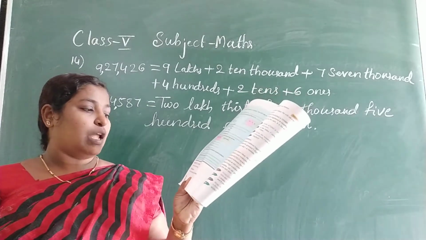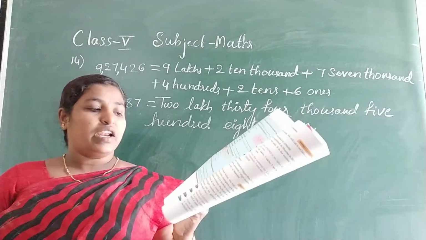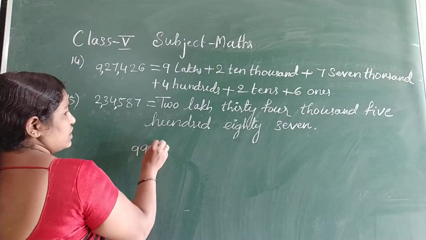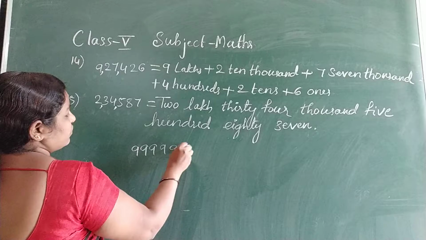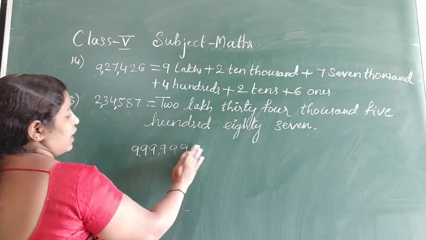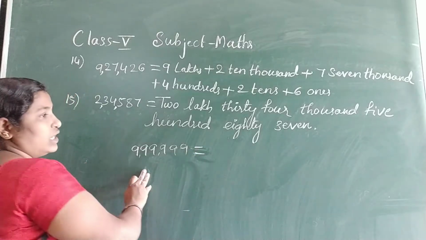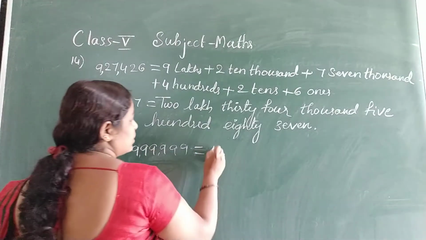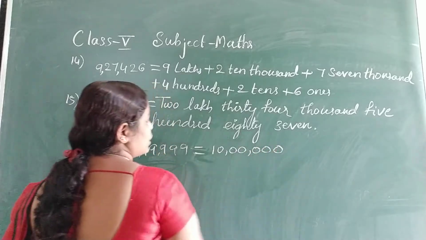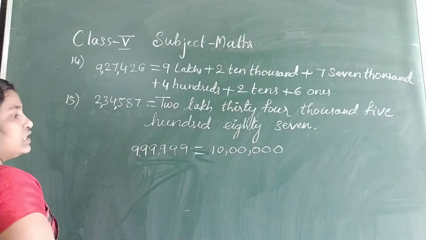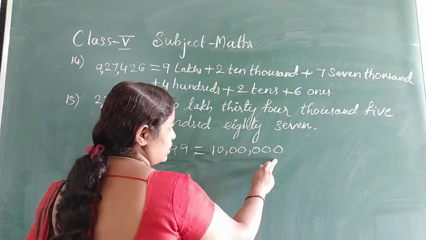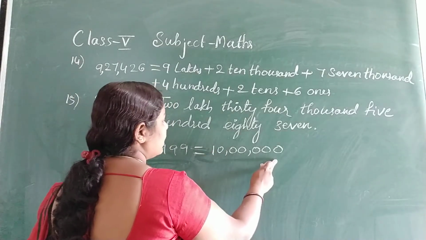See 7-digit numbers. We know that the greatest 6-digit number is, what is the greatest 6-digit number? 9,99,999. Write the successor of this. If you write the successor of the greatest 6-digit number, you will get the answer 10 lakh.